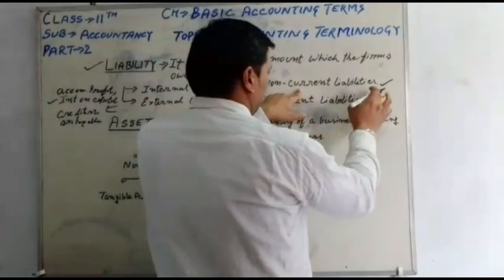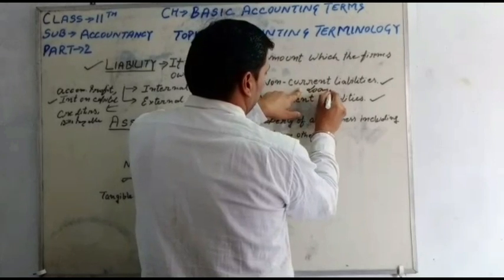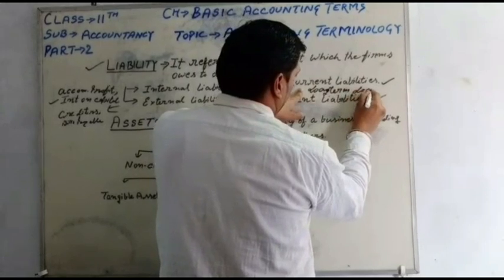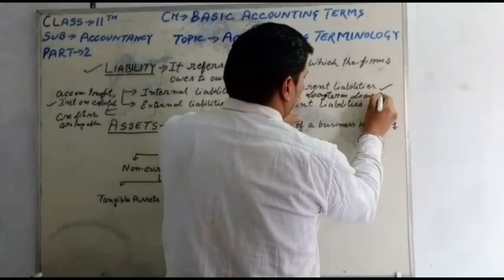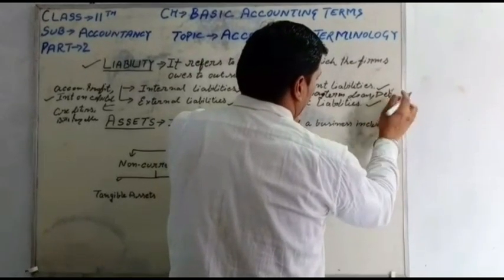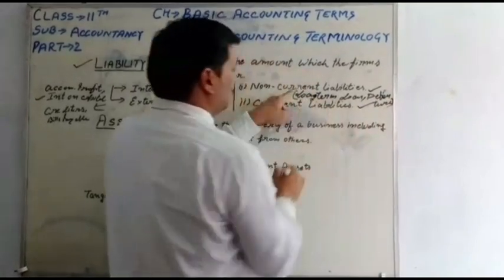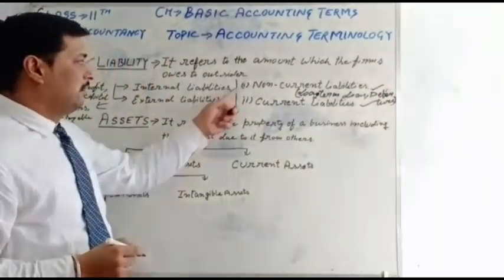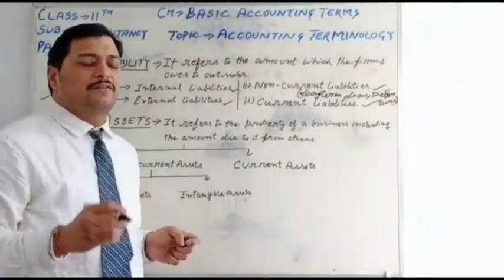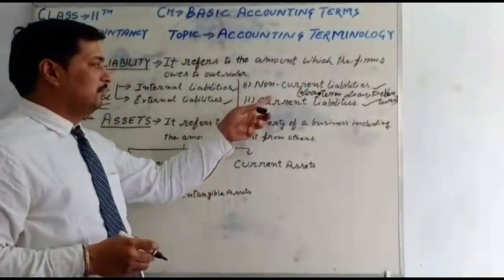An example is a long-term loan, or we can say a debenture. It is a new word for all. Debenture. Long-term loan and debenture. So non-current liabilities are those that fall due after more than 1 year. It is a time period, long-term loan.